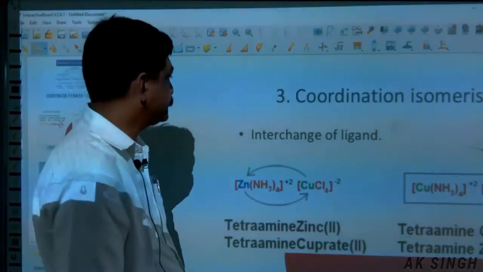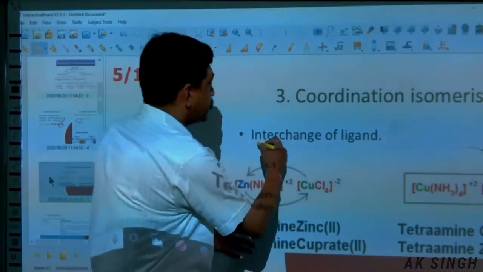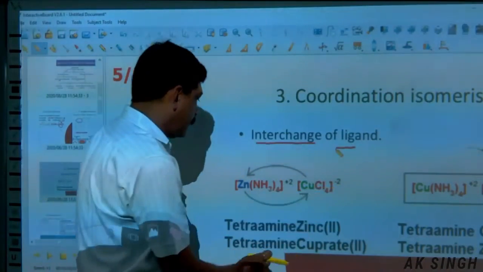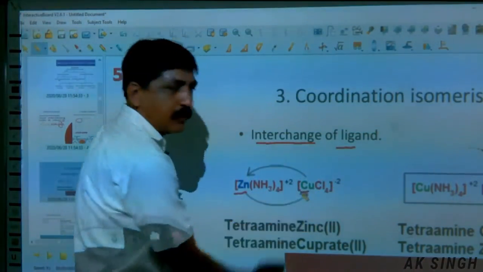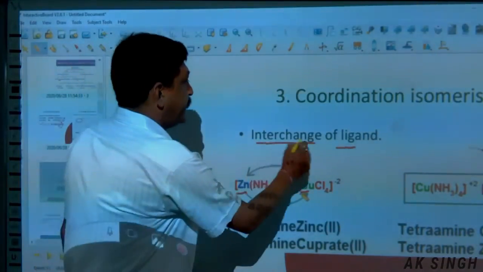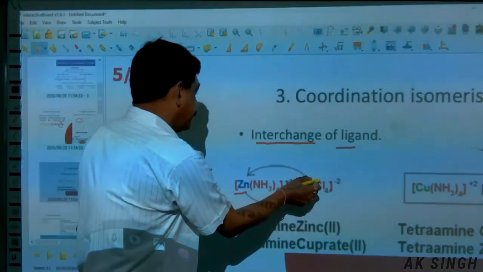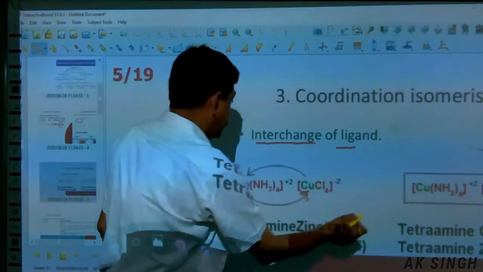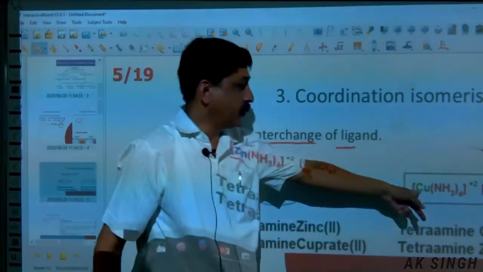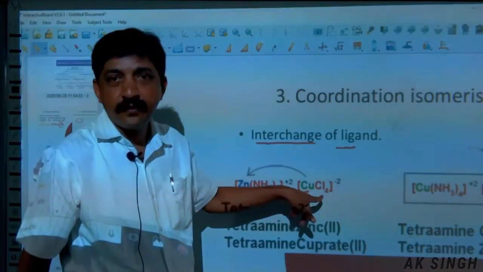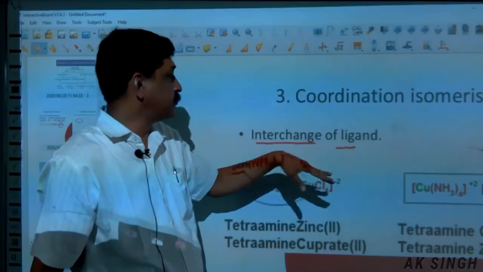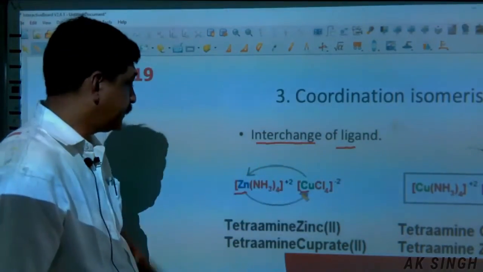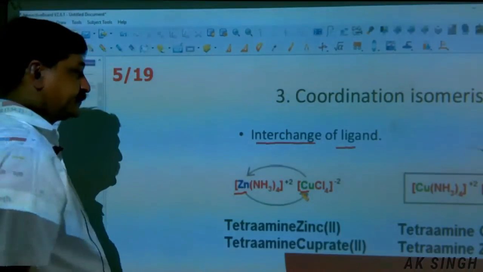Coordination isomerism. Here what happens? Interchange of the ligands takes place. This is the example. This is the coordination sphere. Here is zinc, here is copper. Interchange of ligands takes place: these ligands come over here and these ligands come over here. So we get NH3 with Cu and Cl with Zn. This is coordination isomerism. The ligands are interchanged in this condition. These are the examples.